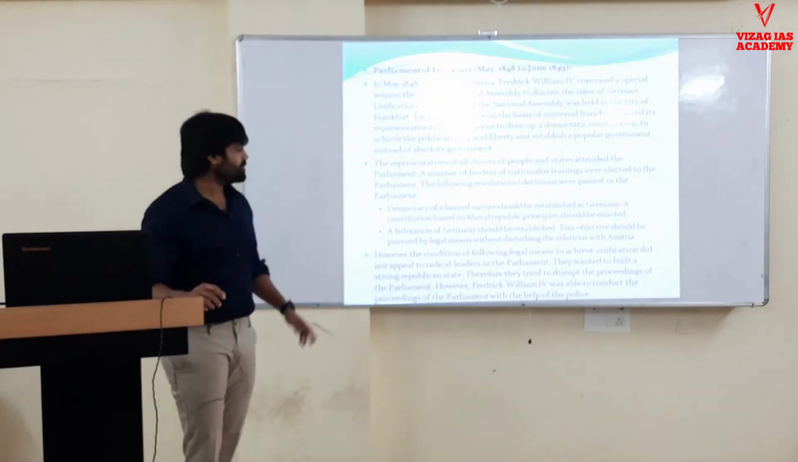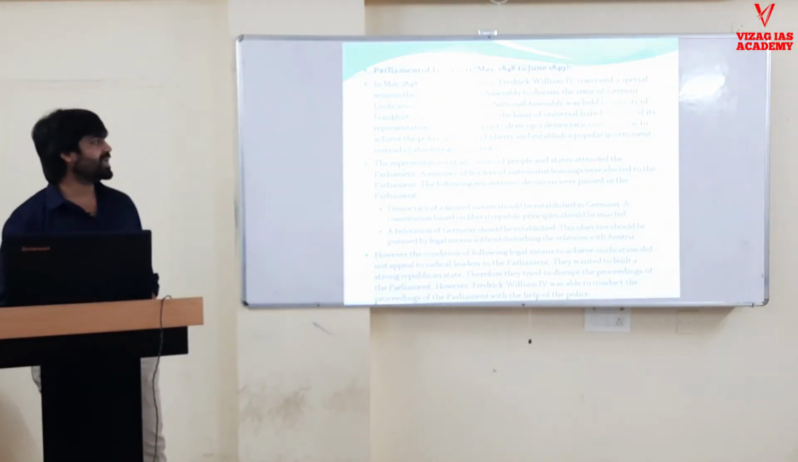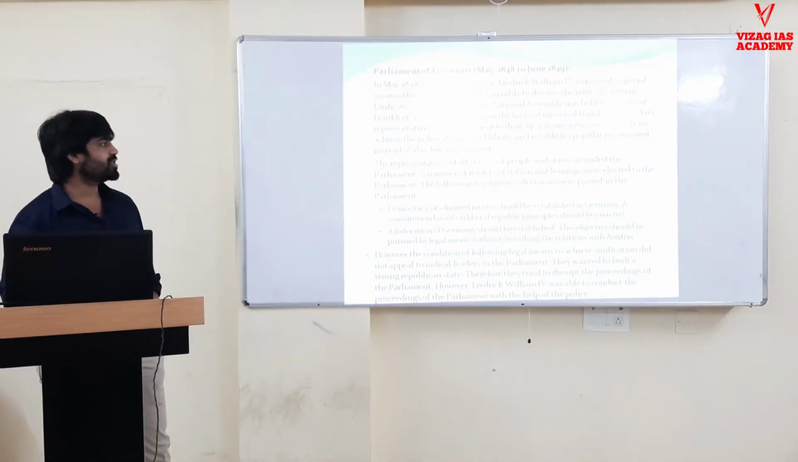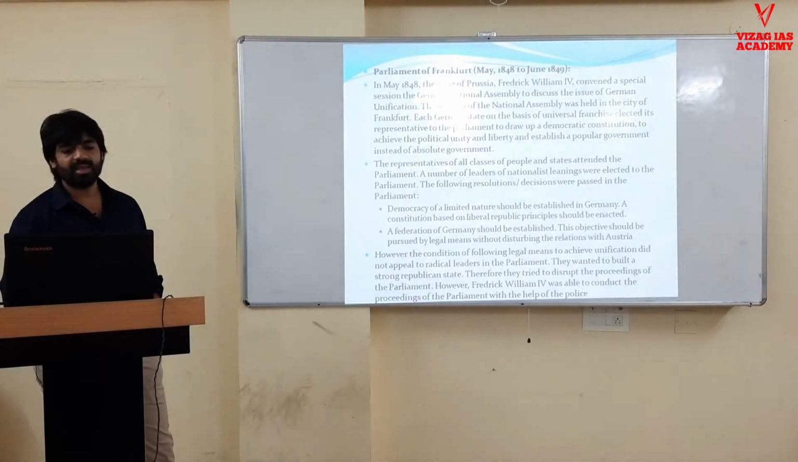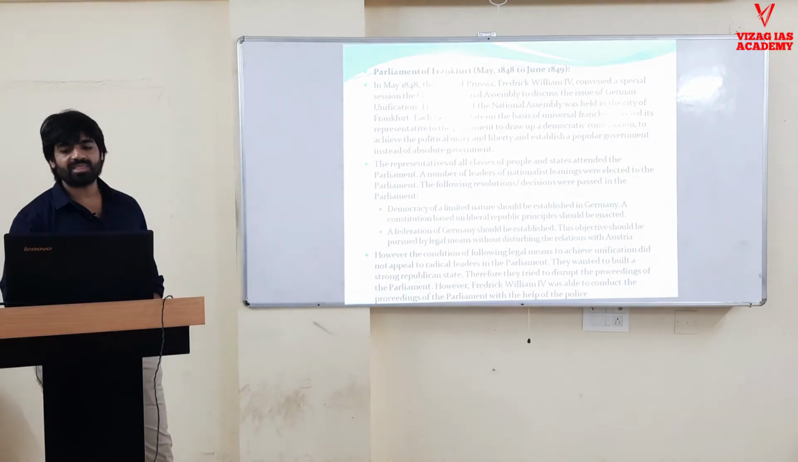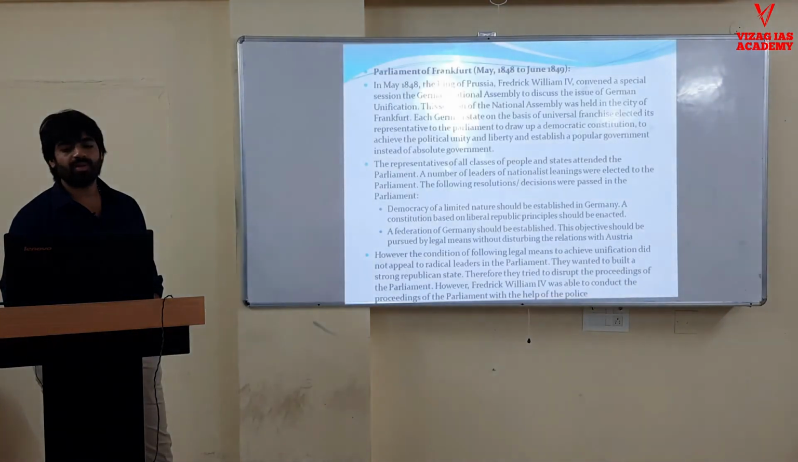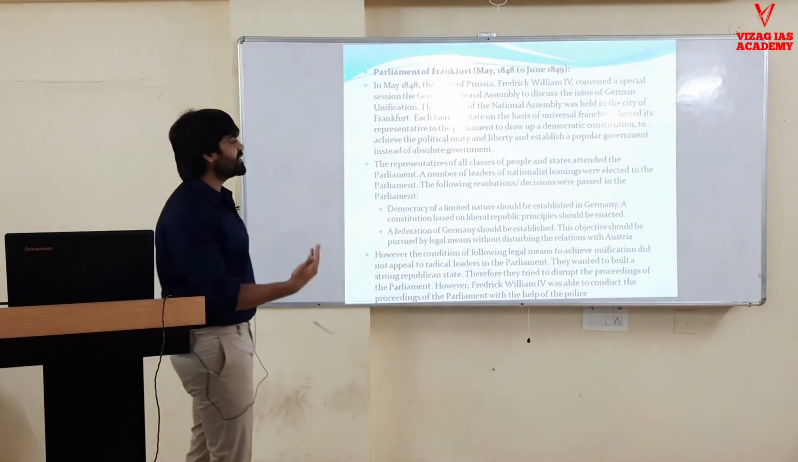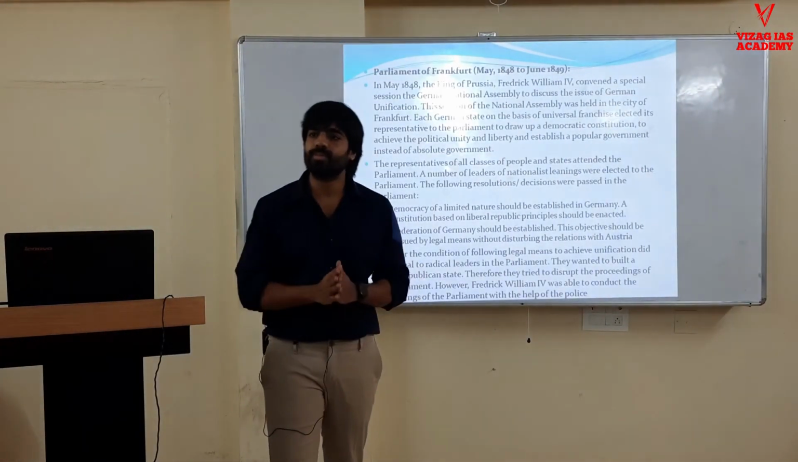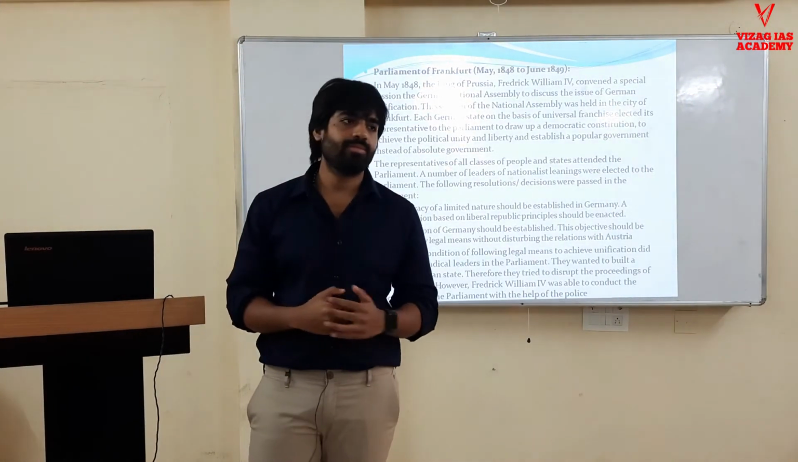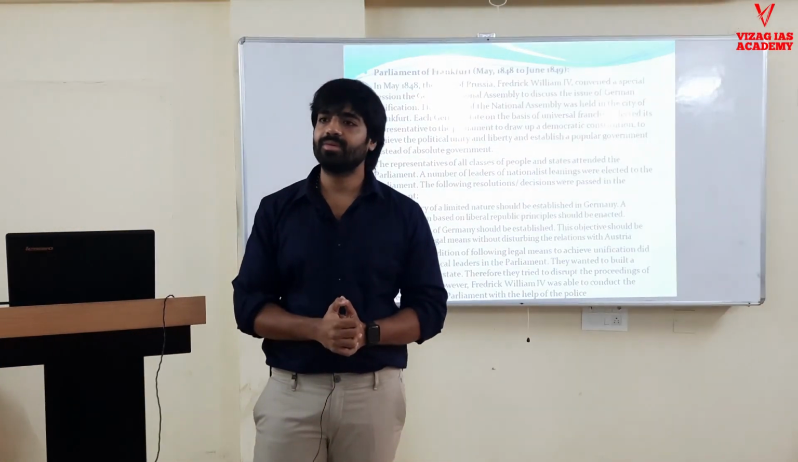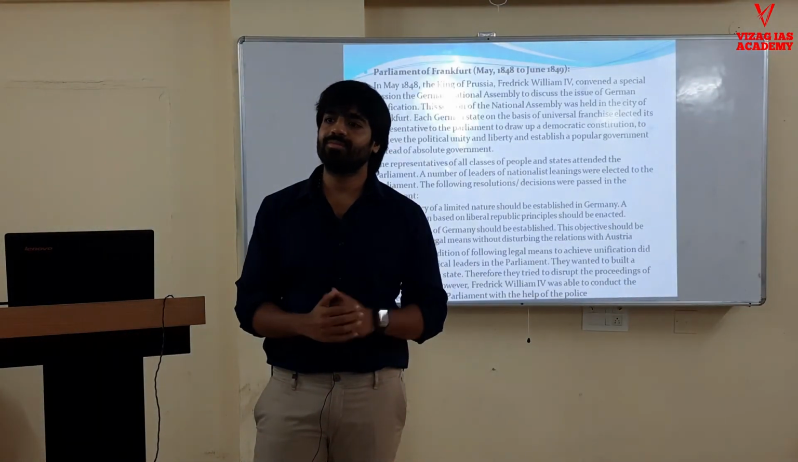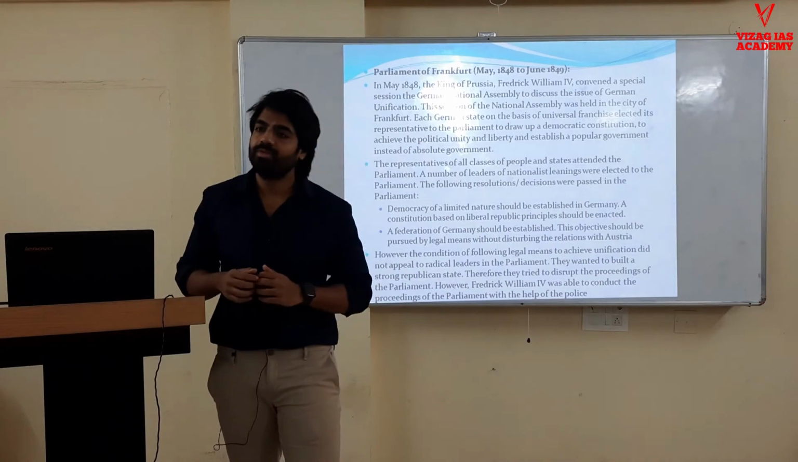So what were their aims? Democracy of a limited nature should be established in Germany. A constitution based on liberal republic principles should be enacted. And the second thing, a federation of Germany should be established. The objective should be to pursue it by legal means without disturbing the relationship with Austria. What are these legal means? What do you mean by legal means? Laws, obviously laws.